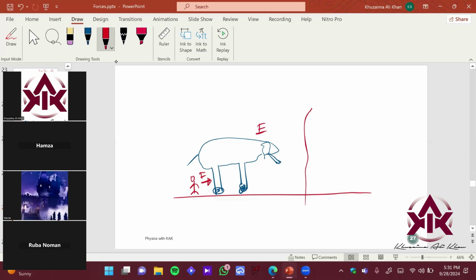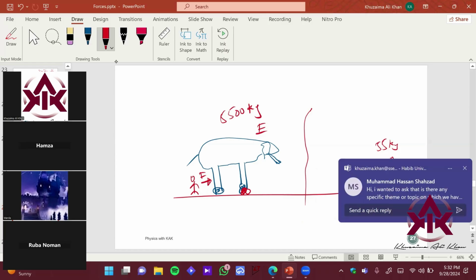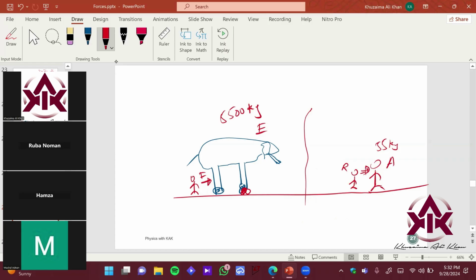Now, as compared to this, we have another scenario over here. Let's say this is Anas over here, and let's say we have Ruba over here. Ruba wants to push Anas, right? So, which object is easier to move, elephant or Anas? Imagine Anas is a smart person and he weighs around, let's say, 55 kg, and the elephant weighs around 5500 kg. So, which thing is easier to move? Which object is easier to move, elephant or Anas? Anas, right?